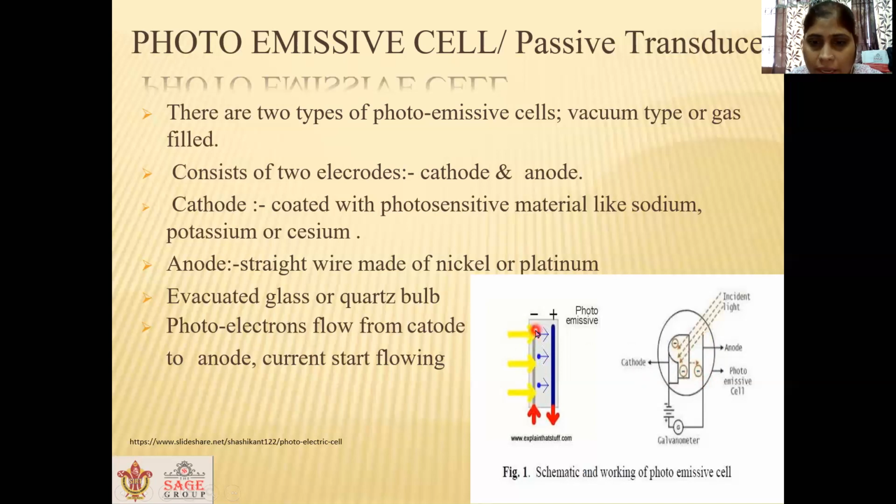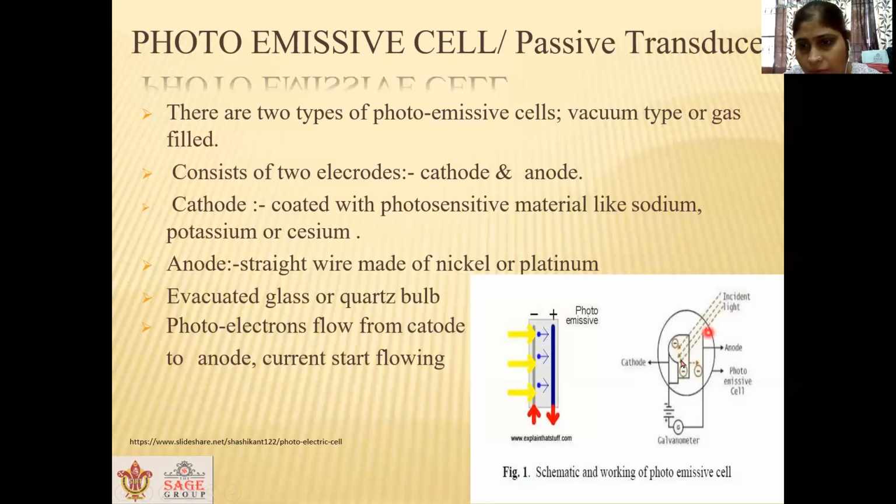So the electrons take the energy from the photons and they come out from the valence band and they knock out their covalent bond. So these electrons are free electrons. Since here one more electrode is present, which is on positive potential, electrons are attracted towards this side and electrons start moving.